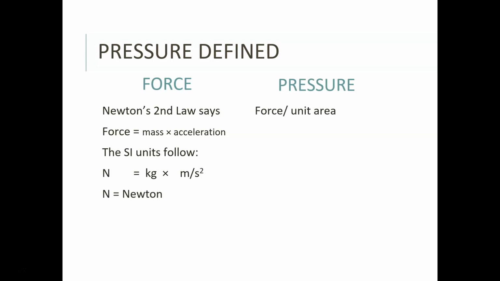Okay, pressure is force per unit area. So we've got force and area. Area would be the surface area, length times width. So we have a Newton per meter squared. The SI unit is a Pascal, which is equal to a Newton per meter squared. That is the SI unit of pressure. Now, we don't use Pascals very often because they're really, really tiny. We will be talking a little bit more about what units we use in just a little bit and how they relate to this SI unit of pressure, which is a Pascal.